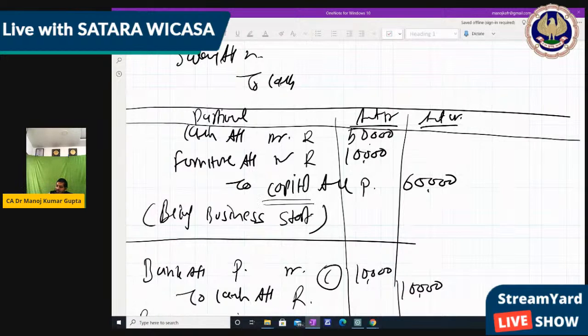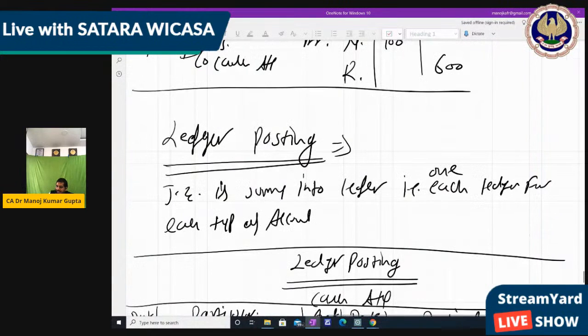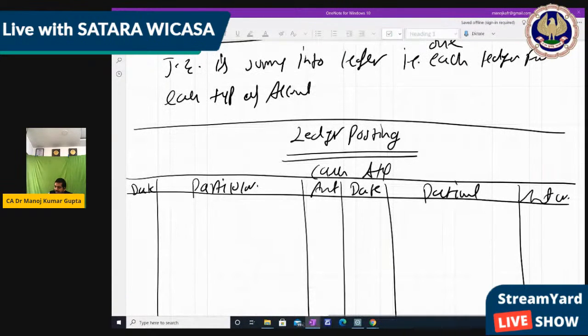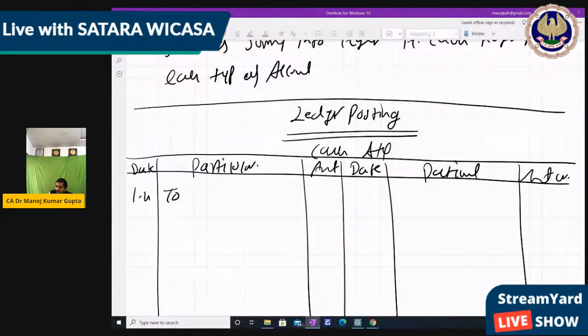So we write here on the debit side, whatever the date, suppose 1st April, to capital account, and the amount in the cash account. We write the opposite name so that whenever you want to reverse, because I told you at the beginning, if Mukesh Ambani finds there is some fraud, he can go back from the P&L to the journal entry.